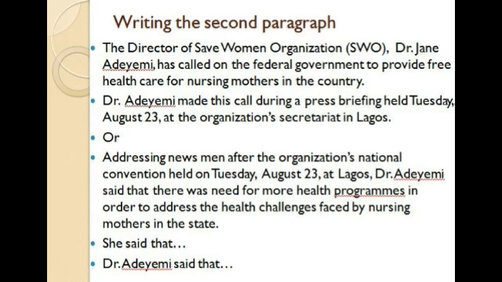Now, having written the second paragraph, look at the third and fourth paragraph. She said that. Dr. Adeyemi said that. What am I trying to say? The easiest way to write the news story is, once you get the lead, using what I said, the has approach, or these other approaches we have given you, then you write the second paragraph. Once you get the second paragraph, which is also another difficult one because you have to get it from the first, the other paragraphs are very easy.